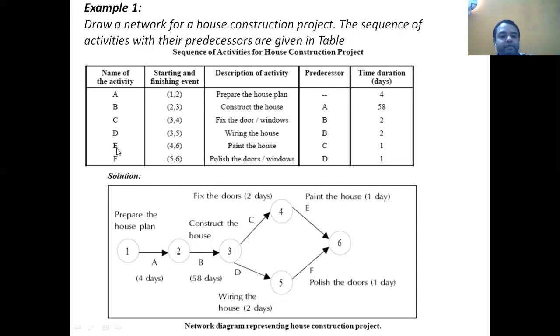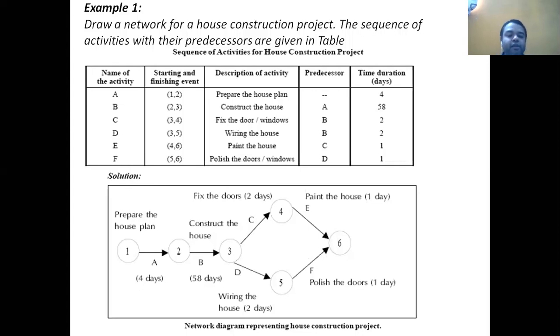So here again come to the problem. For E activity, C is the predecessor activity. For F activity, D is the predecessor activity. Again, what is given? E activity is in between the 4 and 6 events. F is the activity between the 5 and 6 events.